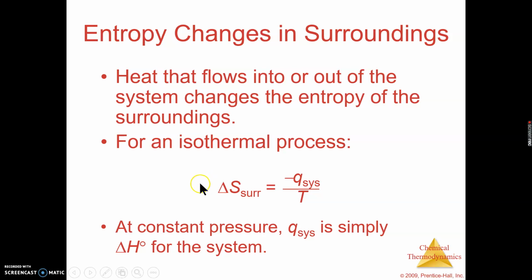And so we can look at this formula, delta S of the surroundings equals negative Q of the system over temperature. And really the thing to look at is negative Q of the system. That means the system is losing heat. And so we know we can look at delta S of the surroundings. When we look at this negative Q of the system, the system could be gaining heat, but if the system is losing heat, we know then that the heat has to go into the surroundings.